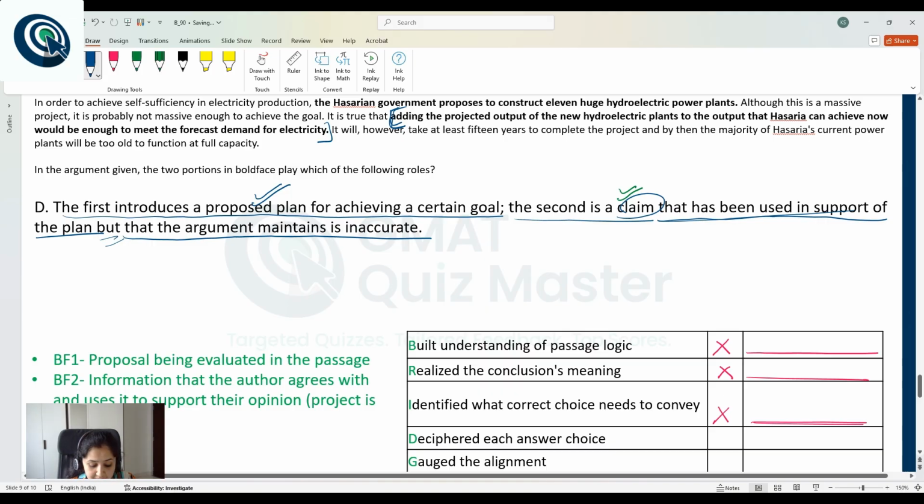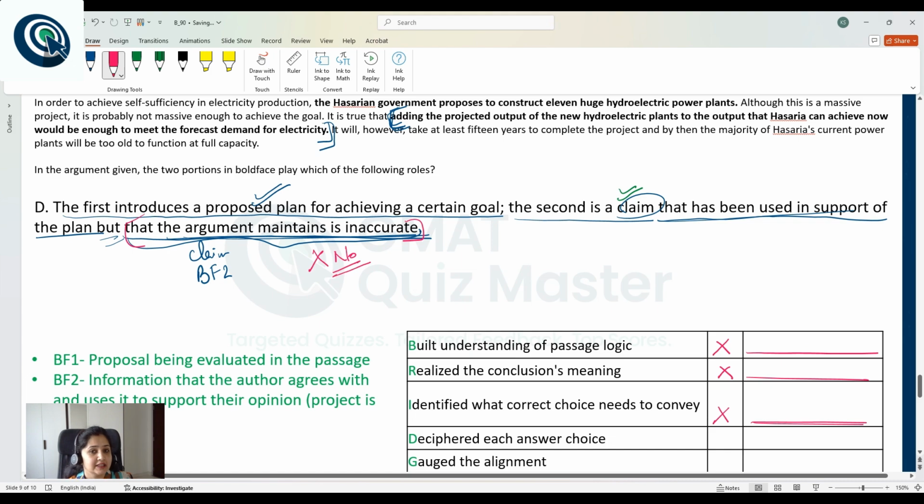What does this portion mean? This portion means that the claim, that is boldface 2, is inaccurate as per the argument. Is that so? No, this portion is not true.